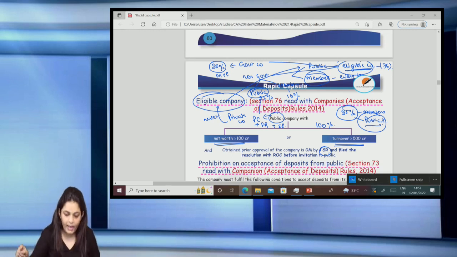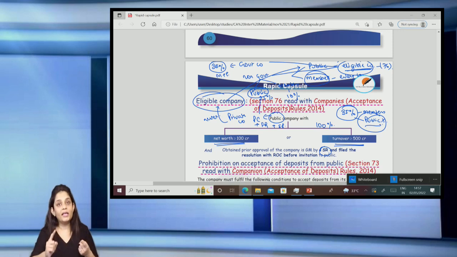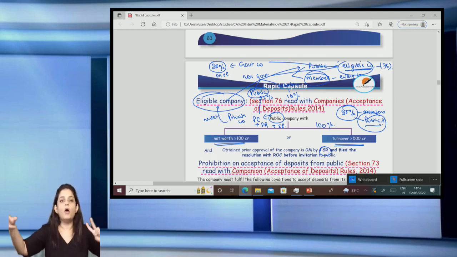So I repeat it again. Eligible companies can accept deposits from the public. What is an eligible company? If your net worth is 100 crores or more, or turnover is 500 crores or more, you can accept deposits from the public. If it is an eligible non-government company, 25% from public, 10% from members. If it is an eligible government company, 35% from public and members, no such bifurcation of how much from public, how much from members.